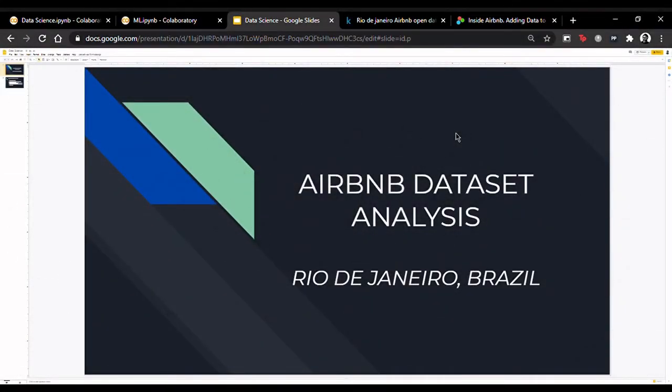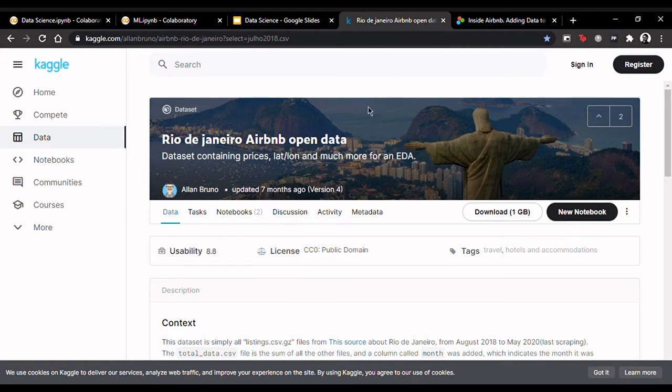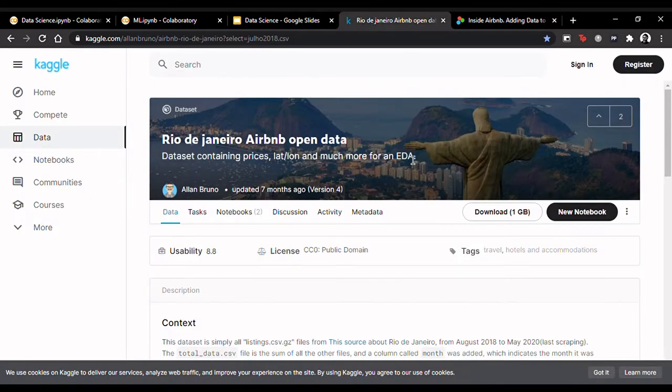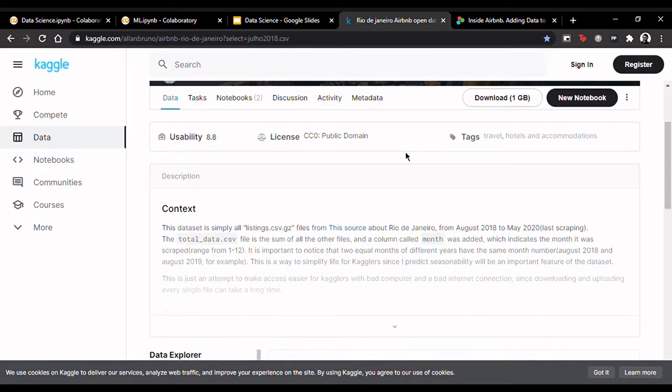Hello everyone. Today we will explore the Rio de Janeiro Airbnb open dataset. This dataset has been downloaded from Kaggle but is actually sourced from Inside Airbnb.com. This dataset contains listings from all the sites in the state of Rio from August 2018 to May 2020, when it was last scraped, as you can see right here.